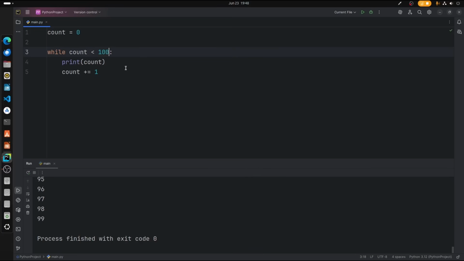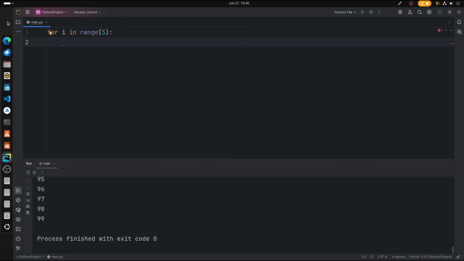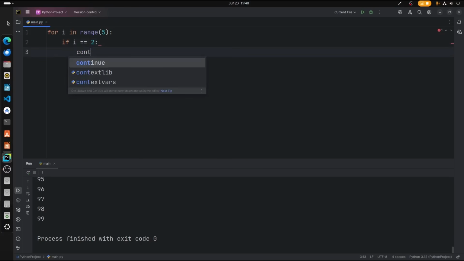Now we're going to see about break, continue and pass statements. So what are those? It's very simple. Basically you'll be using them in if, elif and else statements. So let's go with that. Let us create a for loop for now. For i in range, I'm going to set the range as 5, which means 0 to 4, and I'm going to create an if statement here. So if i is equal to 2, in that case I want to continue.